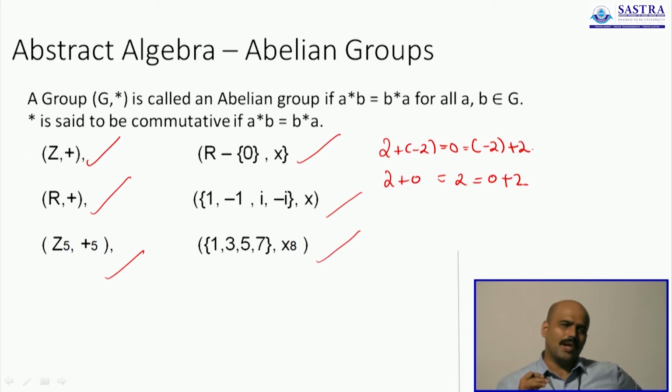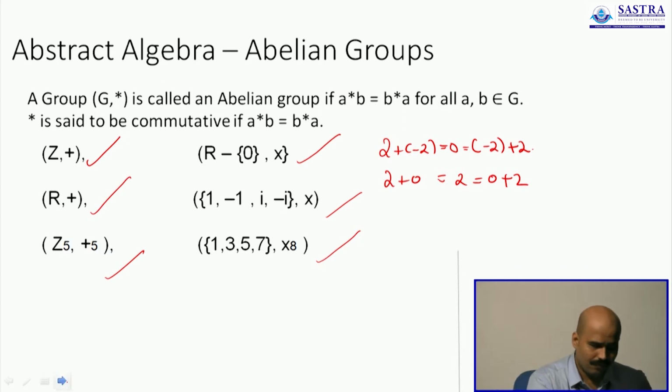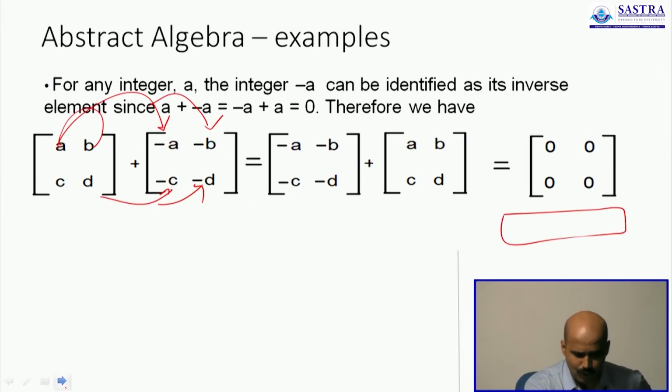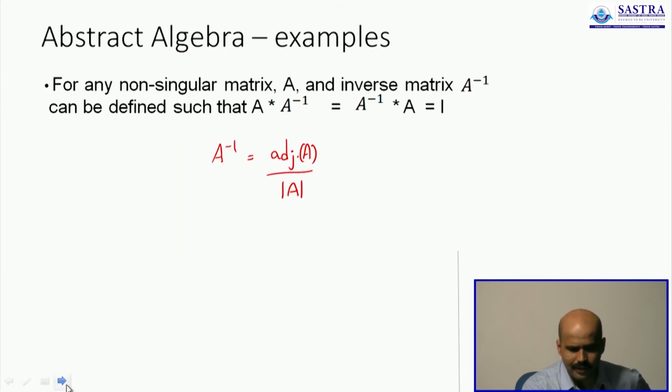All groups will turn out to satisfy this nature for some specific elements, but not all of them, and therefore we have the first example for a group that is non-abelian. The set of all 2 by 2 non-singular matrices does not form an abelian group. It forms a group nonetheless, but only that much, nothing ahead of that.